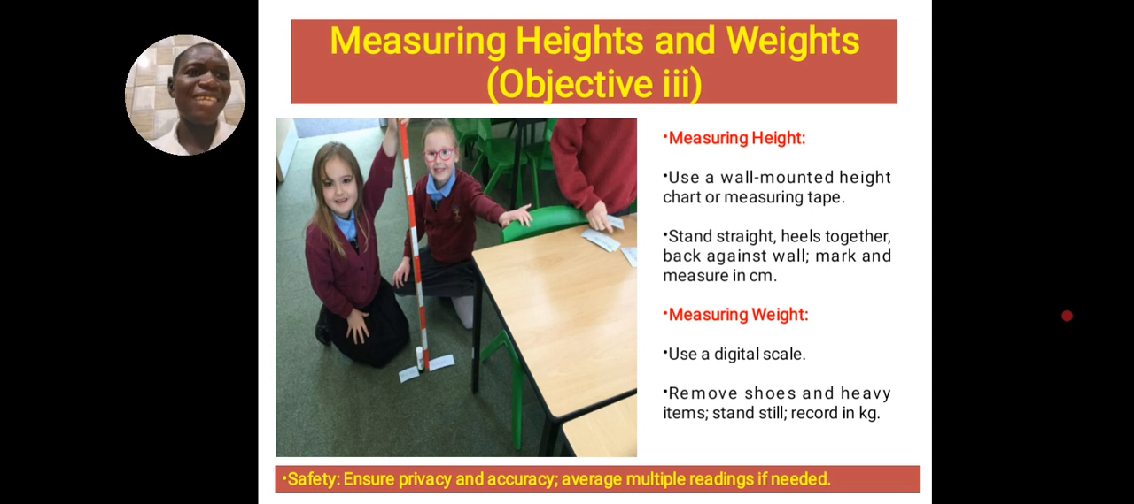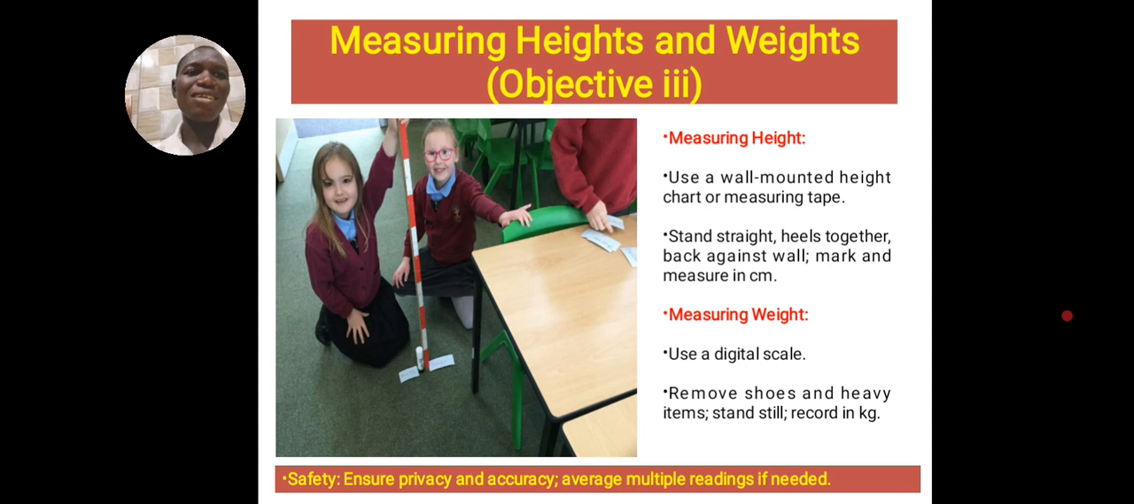So stand straight, heels together. Heels must be together. The back will be against the wall. Then you mark and measure in centimeters. Maybe it's this procedure JAMB will ask you, in case they say, if you want to measure the height, what's the proper way? What is the proper procedure? They can say, first, Roman number 1, heels will be together. Roman number 2, stand straight.